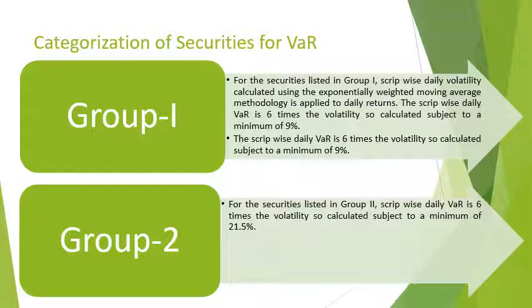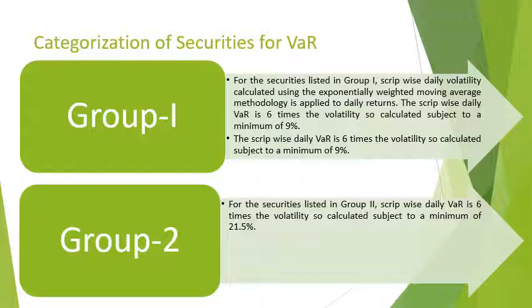For a security to be in group 1, there is a condition, which is that the scrip-wise daily volatility calculated using the exponentially weighted moving average method will be applicable for these securities.